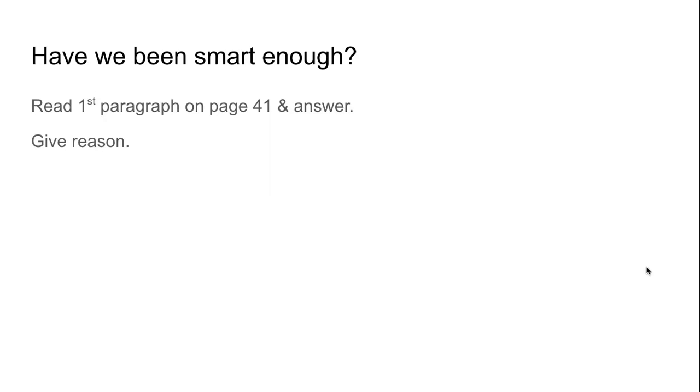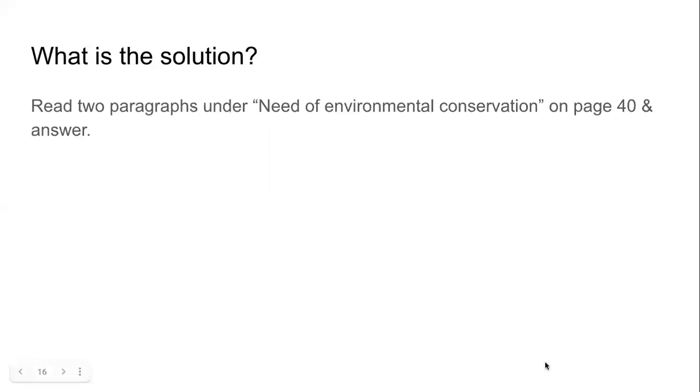We have been greedy for more and more money, for more and more development. And that has led to imbalance in nature. Our responsibility. The blame is on us. And because the blame is on us, we have to find the solution. Let us find the solution. Once again, you are reading from the textbook, page number 40. You are reading the two paragraphs under section need of environmental conservation. Why do we need to conserve environment? Read and confirm.